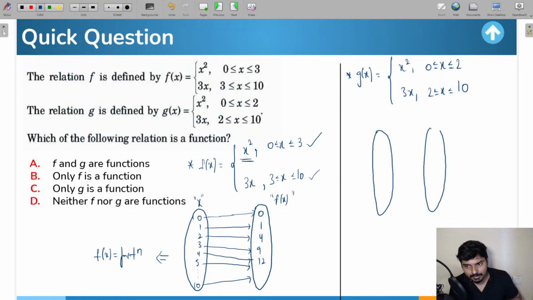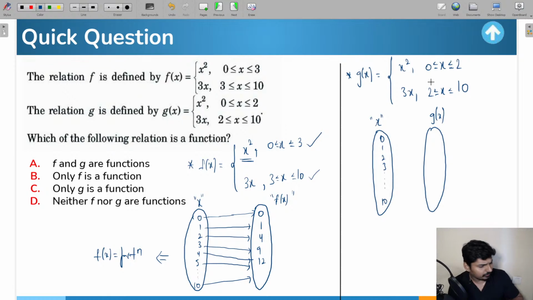Look here. As I told you, the first set will always represent the values of x. The second set will represent these particular g of x values. Okay, so in place of x, what will you do here? You can take 0, 1, 2, 3, so on till 10.